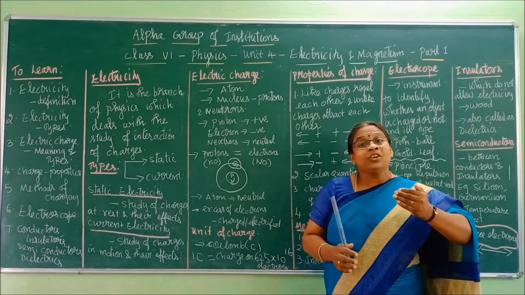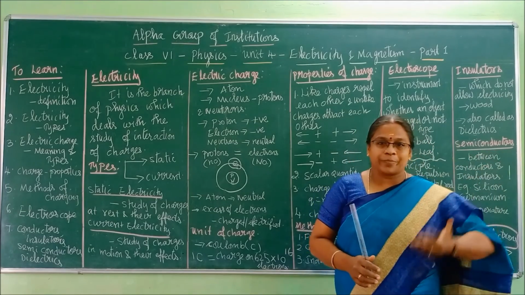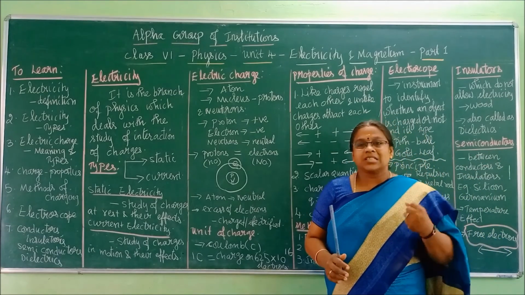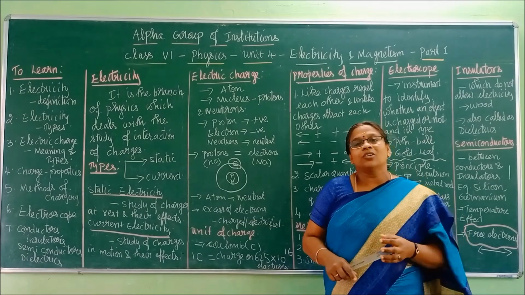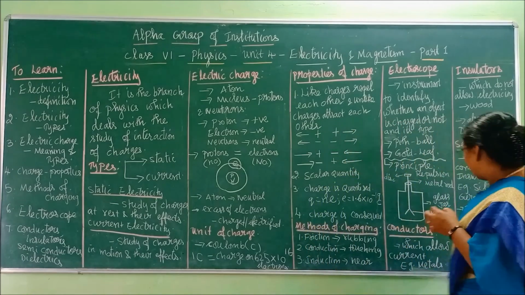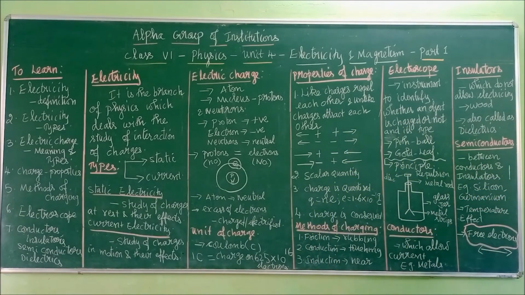If electrons go in excess or get less, then we say that type of electrons are free electrons. Those electrons only will make a substance behave like a conductor, insulator or semiconductor. So as of now you know this much alone.